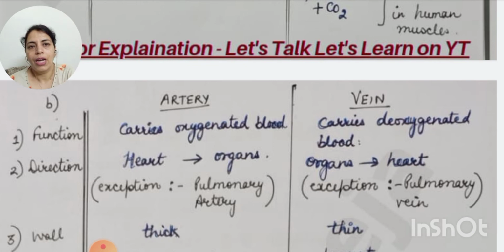But the pulmonary artery is an exception. We have already talked about it. It carries deoxygenated blood from the heart to the lungs. In that situation, it carries deoxygenated blood. Now veins carry deoxygenated blood from different organs to the heart, but the pulmonary vein carries oxygenated blood from the lungs to the heart. So veins bring in the blood and arteries take away the blood.